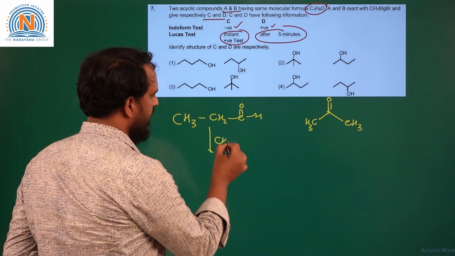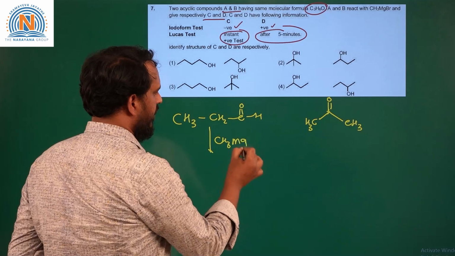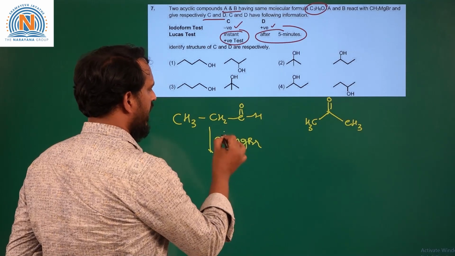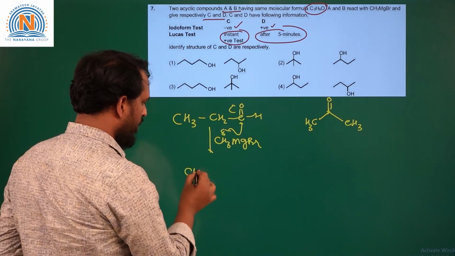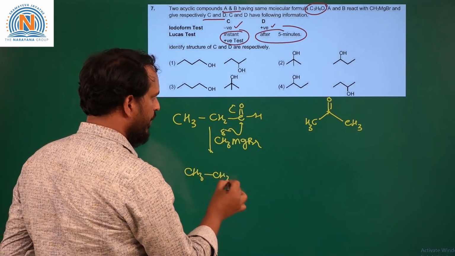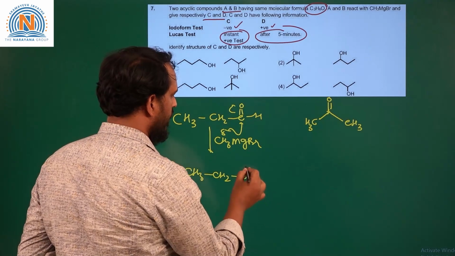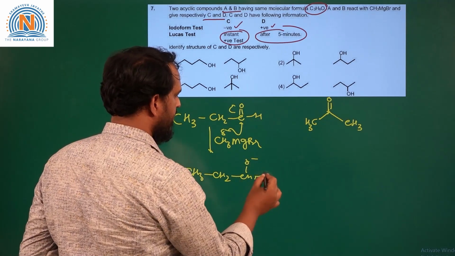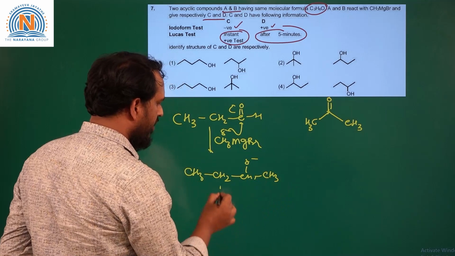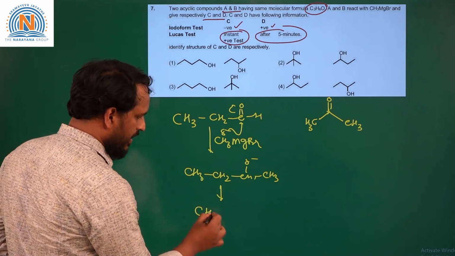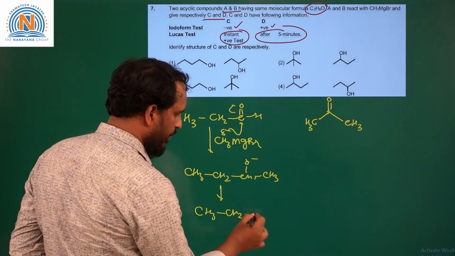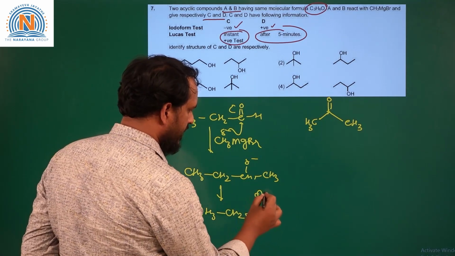So if you take these two compounds and react them with methyl magnesium bromide, CH3MgBr, this will show a nucleophilic addition reaction on the carbonyl group. So it will produce CH3CH2CHO minus CH3, which on subsequent hydrolysis produces CH3CH2CHOHCH3.